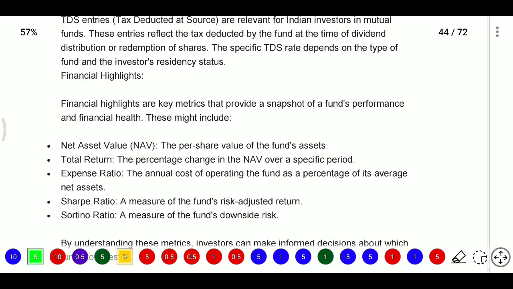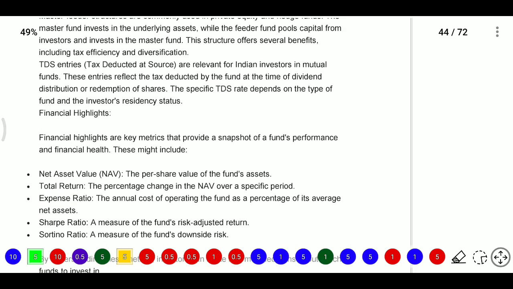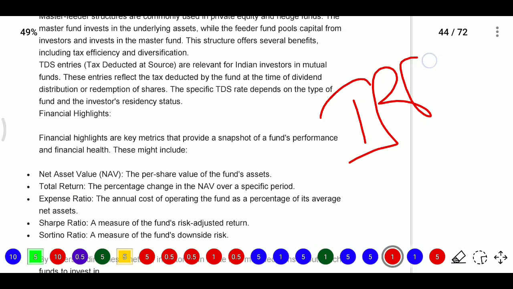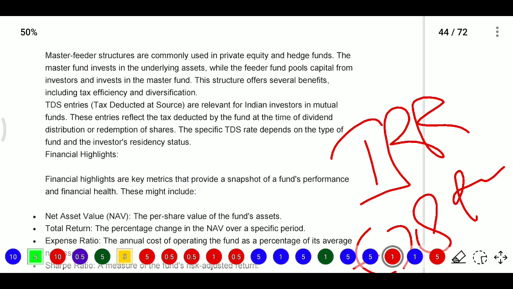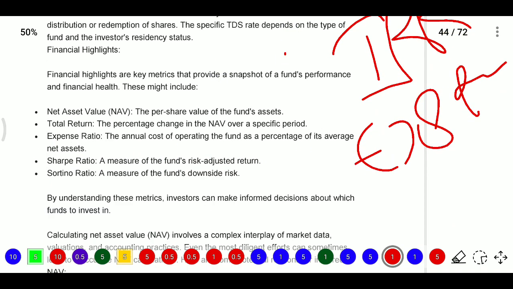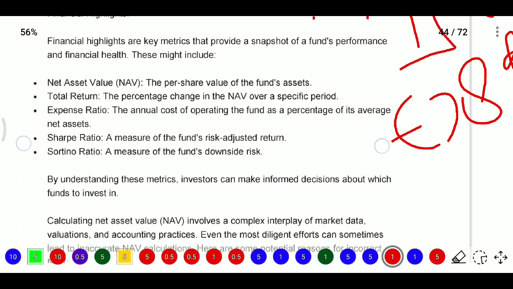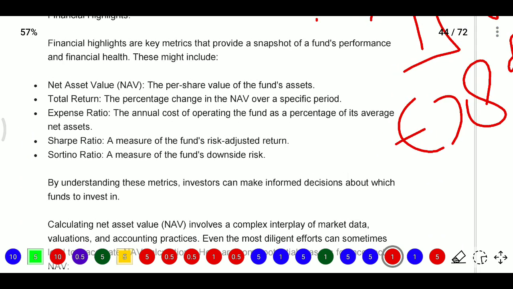So some expenses, like IRR, internal rate of return, or expense ratio, we need to highlight. This is financial highlights. TDS means it is deducting some amount and paying the remaining amount. Financial highlights may include NAV, the par value of shares of the fund. We need to include financial health.